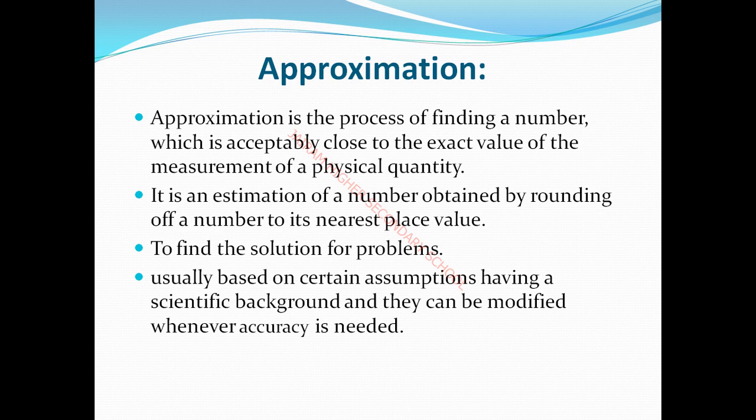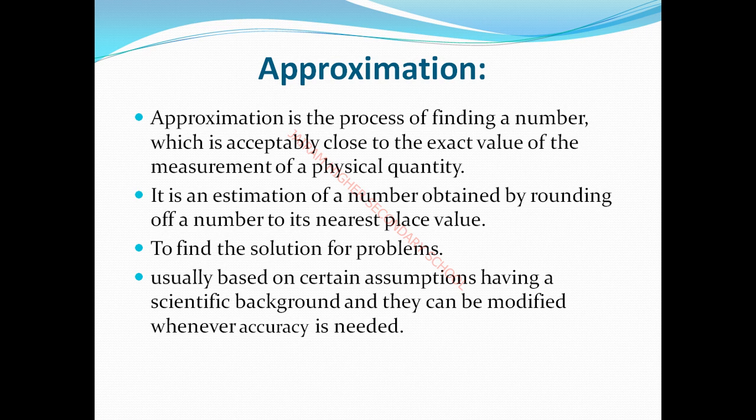For example, estimation: 9.78 is a measured value. Approximately, you round off the value to 9.8. That means finding a number, the process of finding a number acceptably close to the exact value. For example, your height is measured as 5.9. You round it off automatically to 6. You say 6. So 6 is acceptably close to the exact value of the measurement of the physical quantity. Measurement is a process of finding a number.